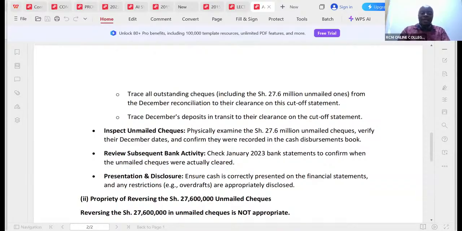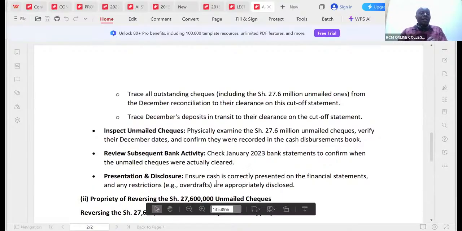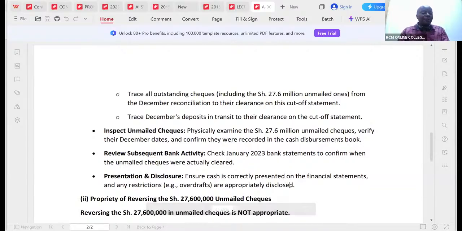So for example, the last P is for presentation and disclosures. I expect a good ninja to type for me all the others. Under presentation and disclosure, you can see a very good point here, ladies and gentlemen. Ensure cash is correctly presented on the financial statements, and any restrictions, e.g. overdrafts, are appropriately disclosed.